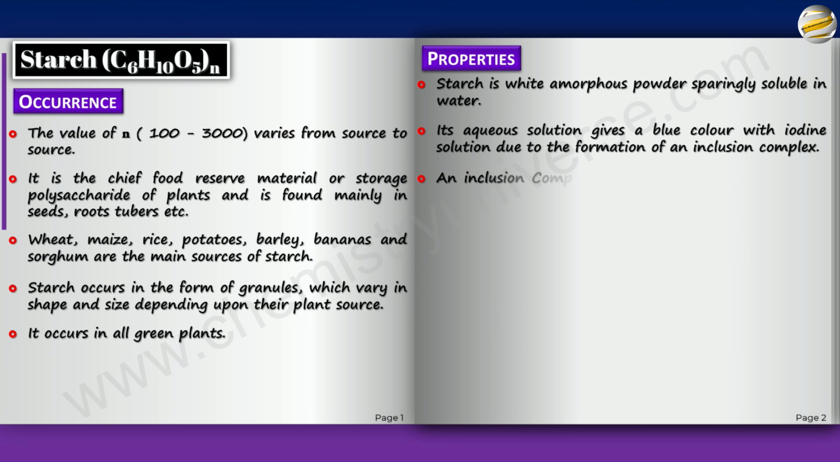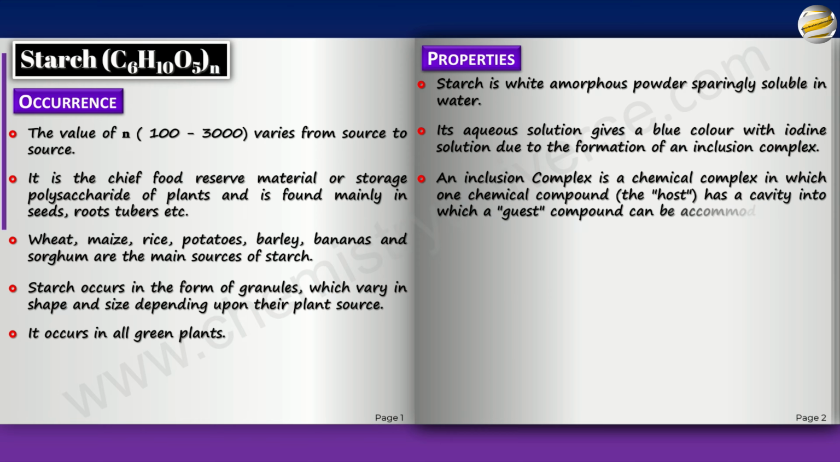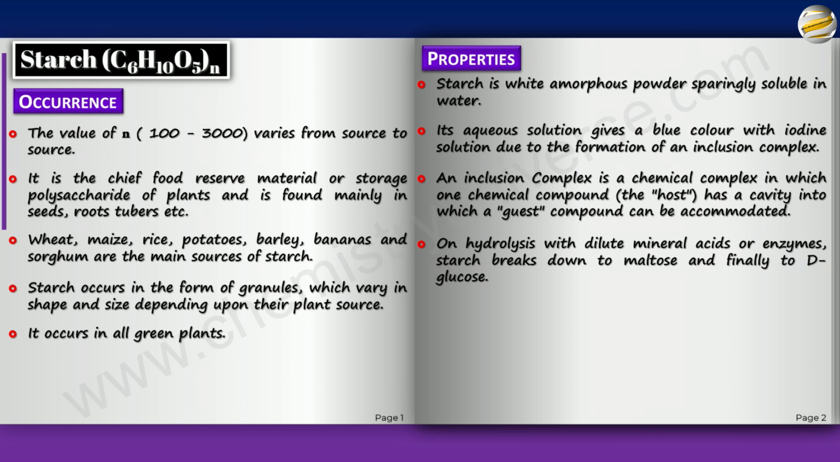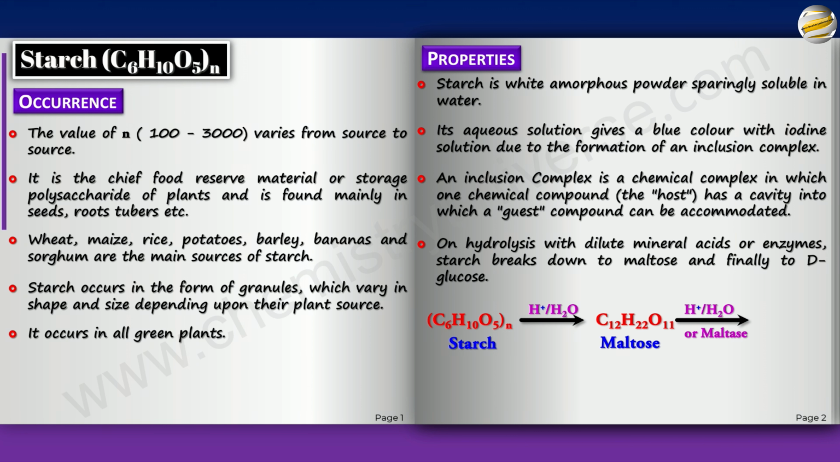An inclusion complex is a chemical complex in which one chemical compound, the host, has a cavity into which a guest compound can be accommodated. Now, on hydrolysis with dilute mineral acids or enzymes, starch breaks down into maltose and finally to D-glucose. So the polysaccharide will hydrolyze to a disaccharide. They will all give maltose units. And we know maltose is made up of glucose only. So you use a maltase enzyme or acidic hydrolysis and you get eventually glucose.